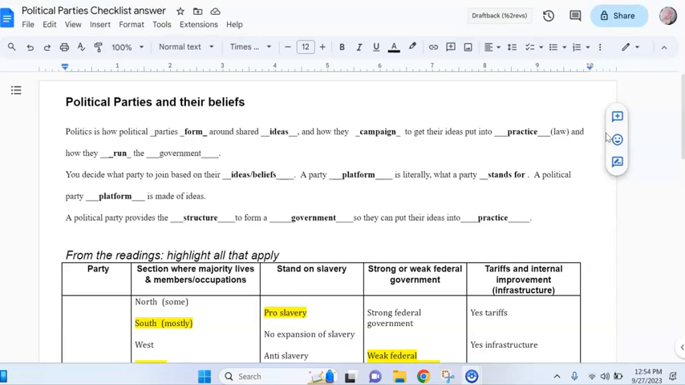So make sure you have that open. And let's check the note part at the top. I'll read this aloud, make sure you didn't miss anything. Politics is how political parties form around shared ideas and how they campaign to get their ideas put into practice and how they run the government. You decide what party to join based on their ideas or beliefs. A party platform is literally what a party stands for. A political party platform is made of ideas. A political party provides the structure to form a government so they can put their ideas into practice.